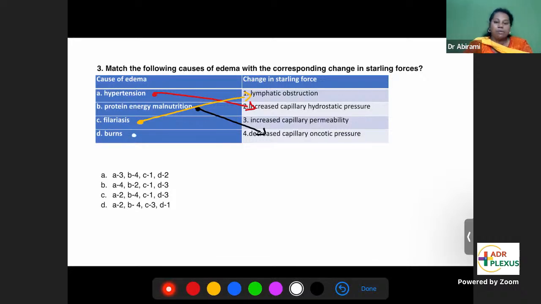Burns. So what happens in burns and trauma? Capillaries are damaged. Capillary permeability increases. This is related to capillary permeability. So if you match like this, you will get C. C is the answer. We have just matched the cause of edema with the Starling's force.